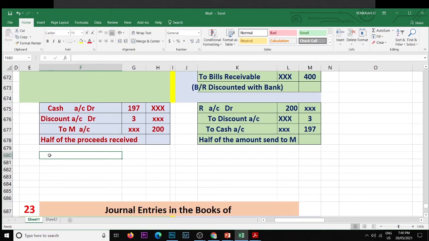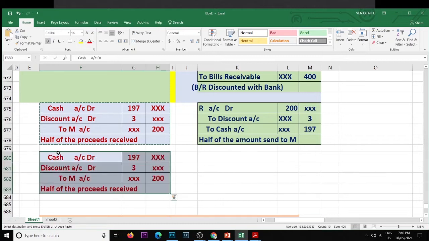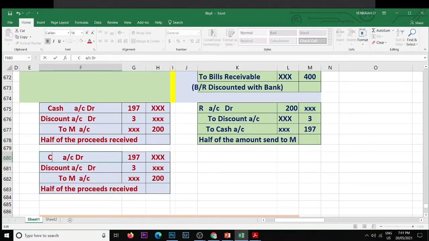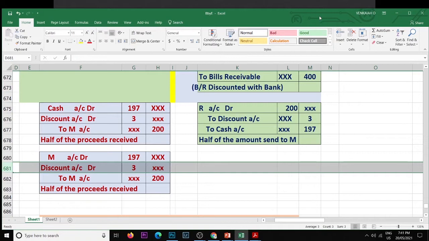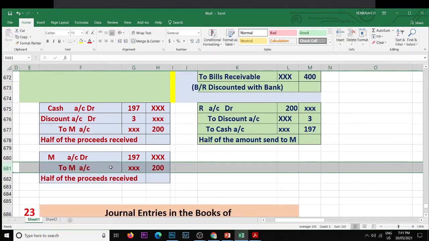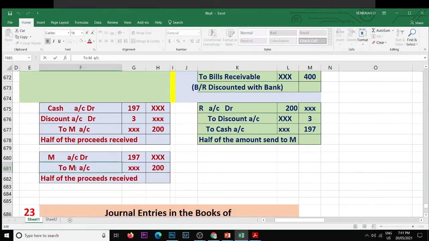That is M account debit to bank account, 800.